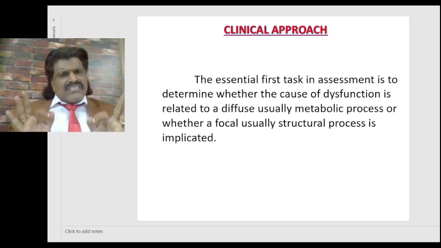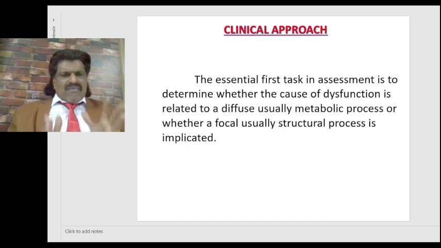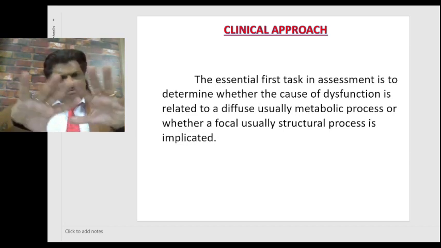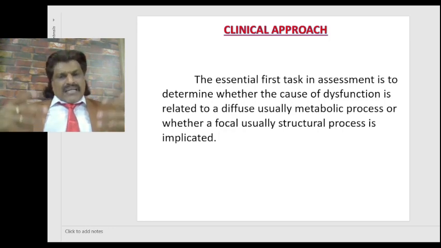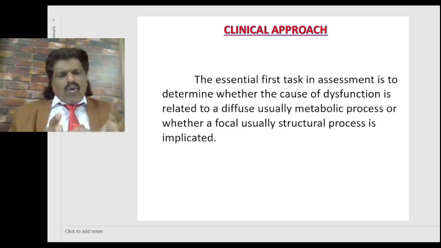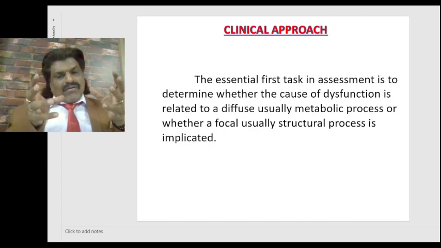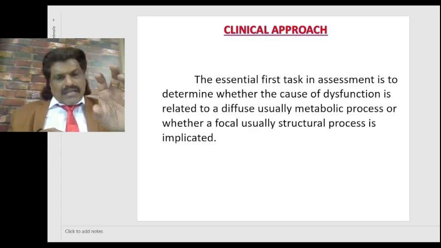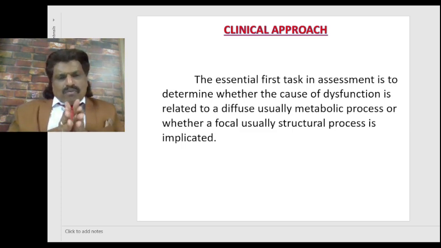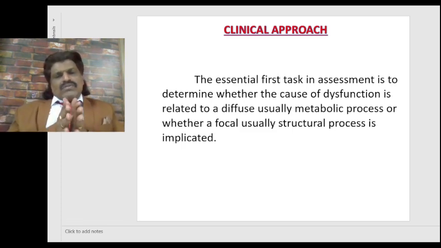The essential first task in assessment is to determine whether the cause of dysfunction is related to a diffuse, usually metabolic process like hypoglycemia, hyponatremia, or whether a focal, usually structural process is implicated, like an abscess, tumor, or hemorrhage. So we should know the broad clinical approach in a person who's in neurological critical care. First, to know whether it is a focal cause or a metabolic cause.